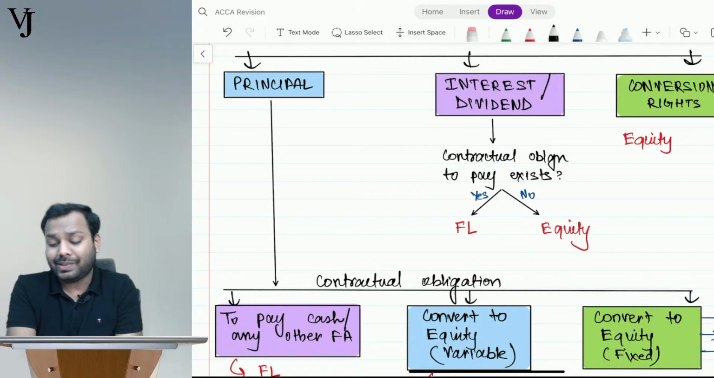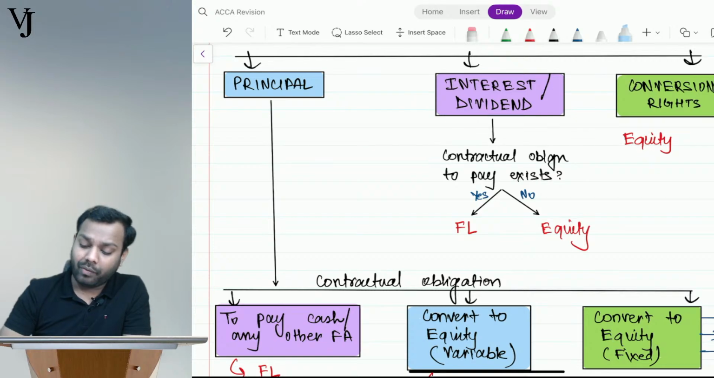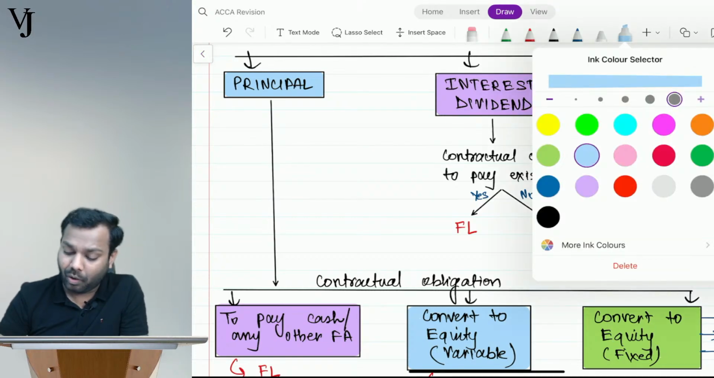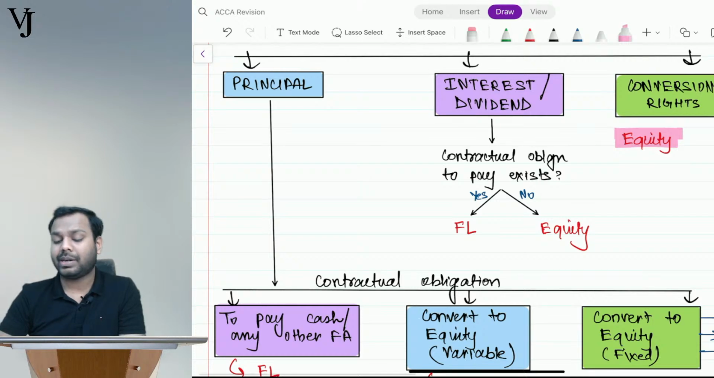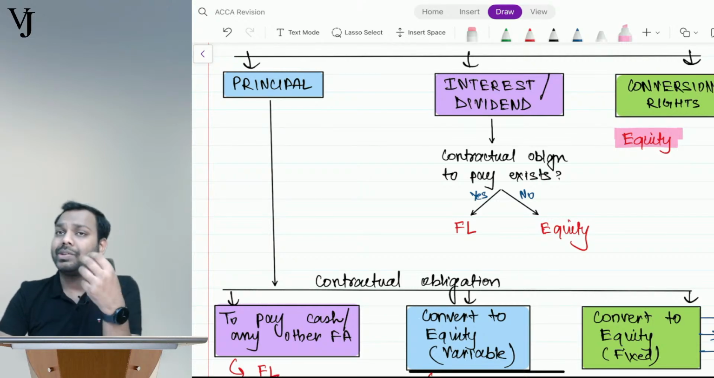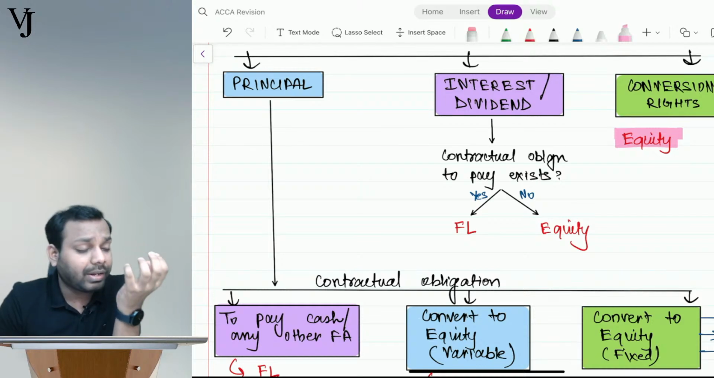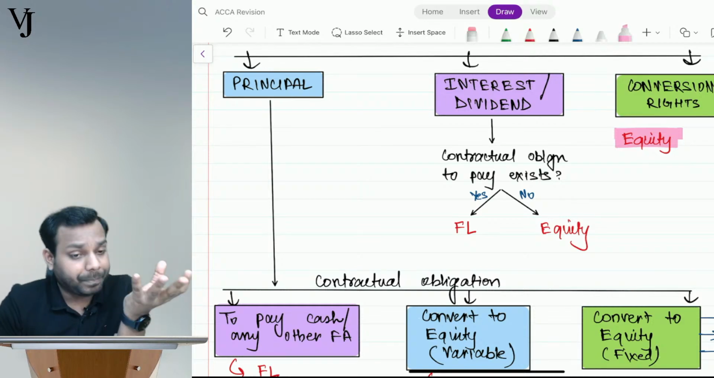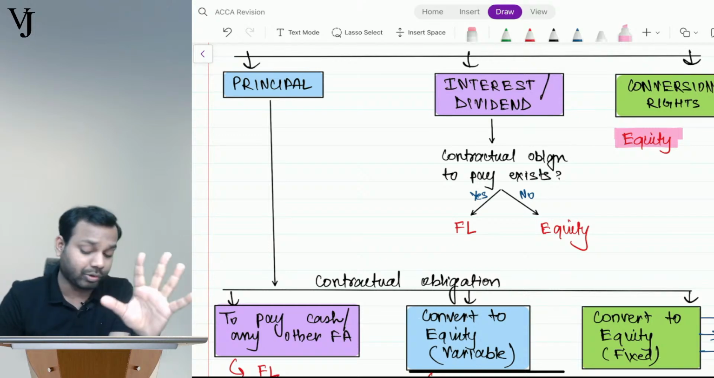Now, standard says that conversion rights will always be equity. Why? Because standard says that this conversion right gives the instrument holder a right to convert the instrument to equity. Hence, this will always be equity. We don't need to assess also. Now,